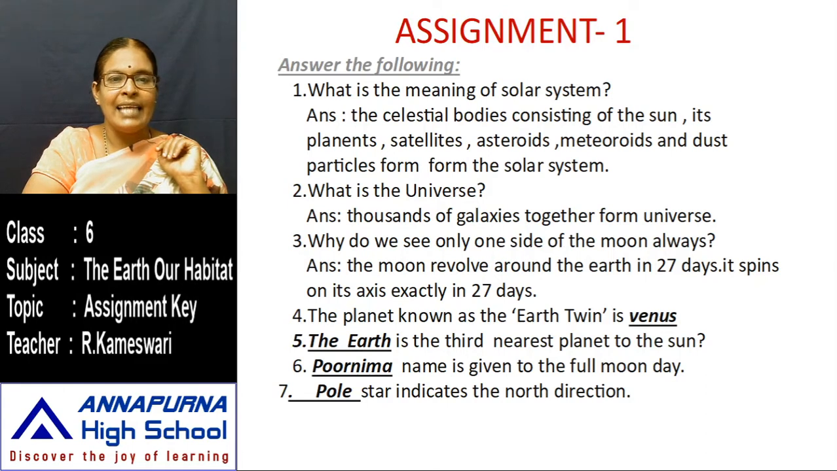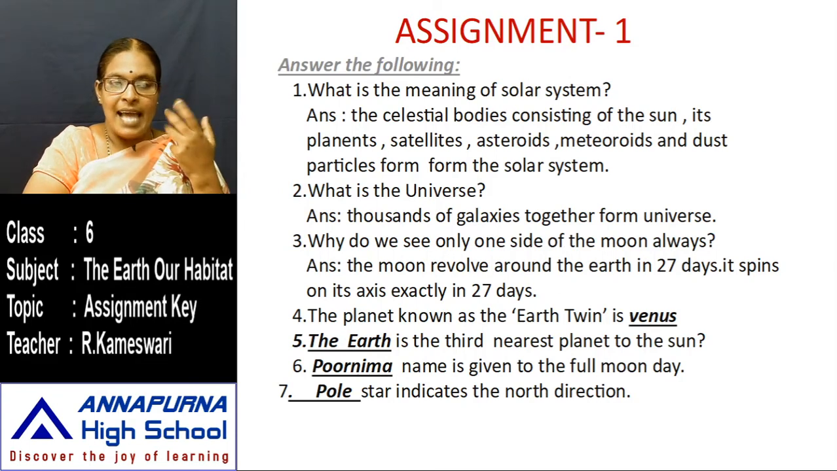Next. Dash star indicates the north direction. Pole star. In Saptarushi Mandal, 7 stars are arranged in one pattern in the sky. The last 2 stars point to one star. That star is called the pole star. The ancient people used the pole star very frequently. They did not know the directions, so with the help of the pole star, they determined the directions.